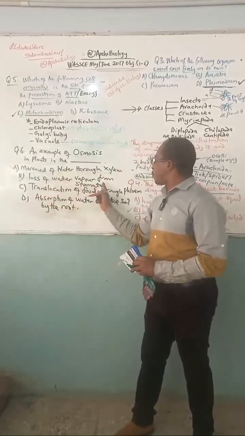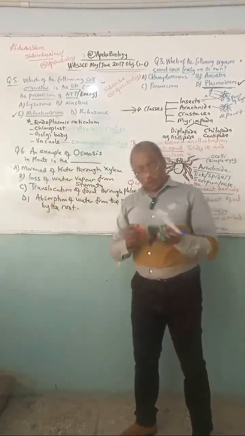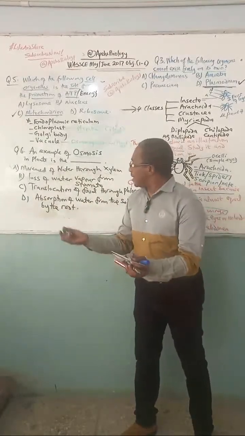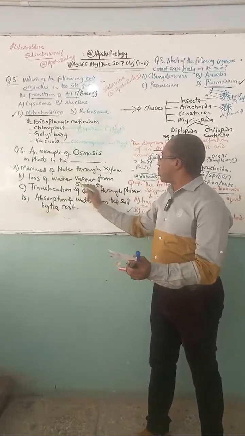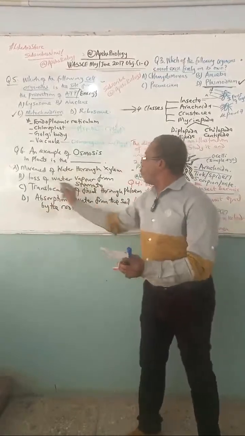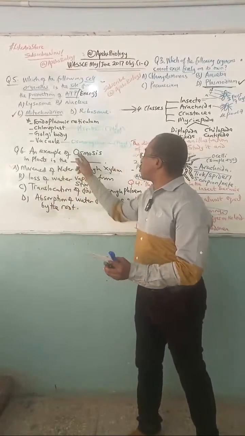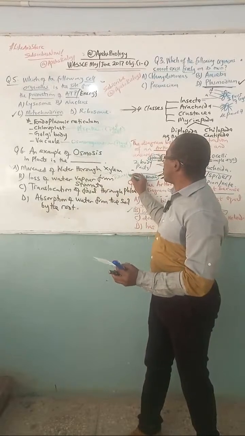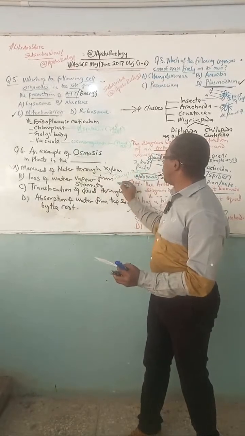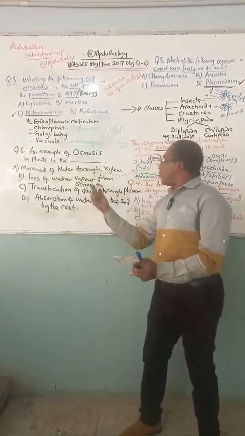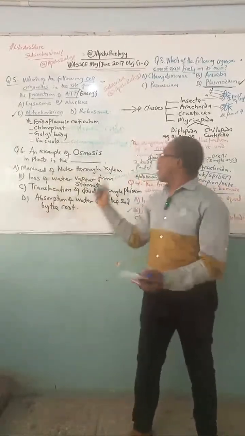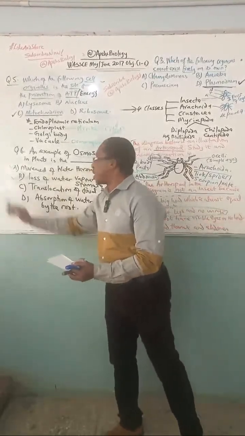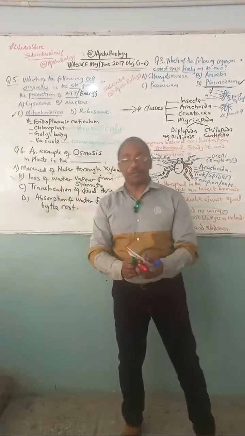Loss of water vapor from stomata. Where do we find stomata mostly in plants? Stomata are usually structures that are found under the leaf, and they are meant for the purpose of transpiration. So water loss in form of vapor is not osmosis. Water loss in form of vapor is called transpiration. Transpiration, loss of water in vapor form. This one again cannot be the answer because it has nothing to do with osmosis.